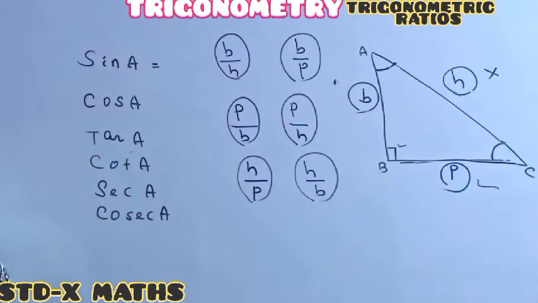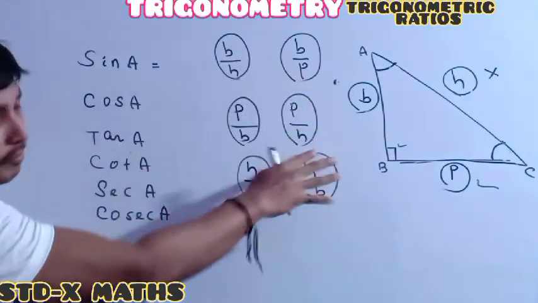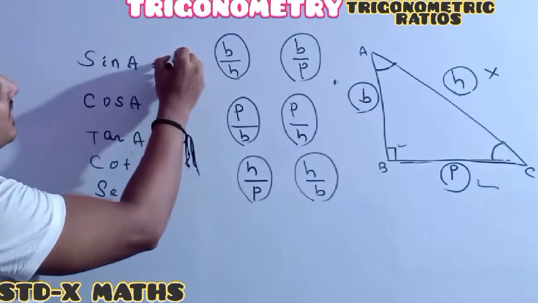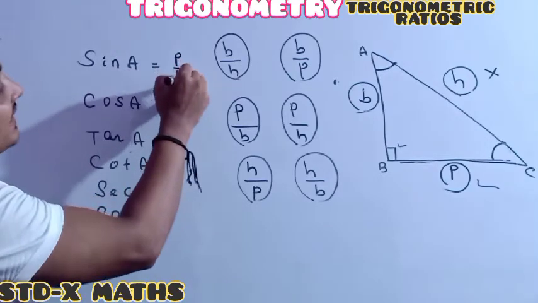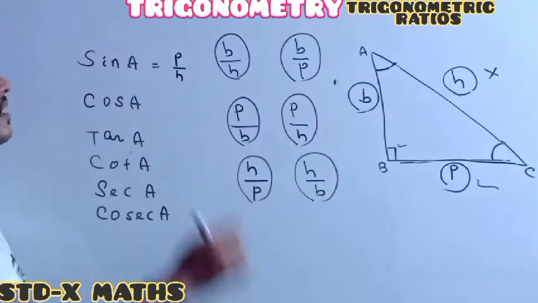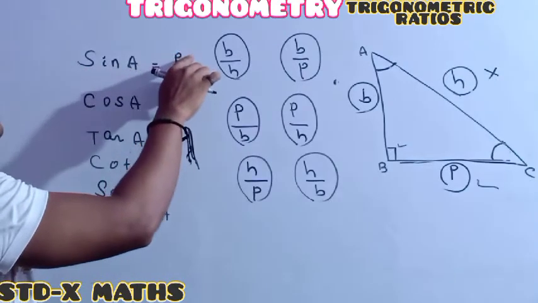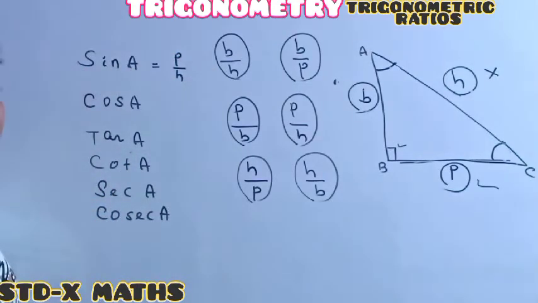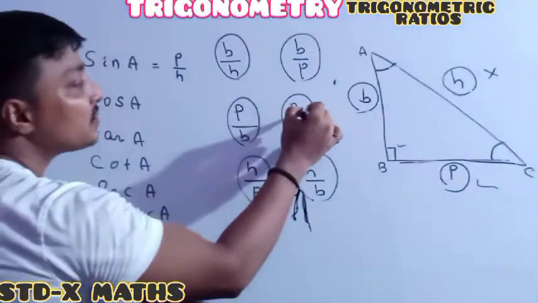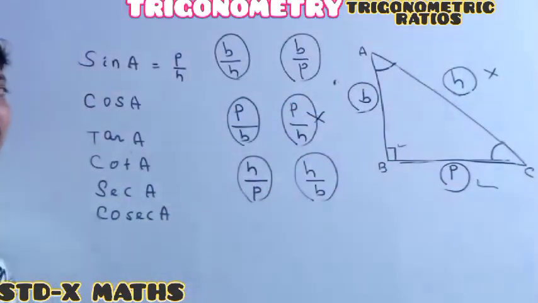Sine A means, always remember, from these six, P by H is our sine ratio. Sine trigonometric ratio is P divided by H. So P divided by H means this one is gone.